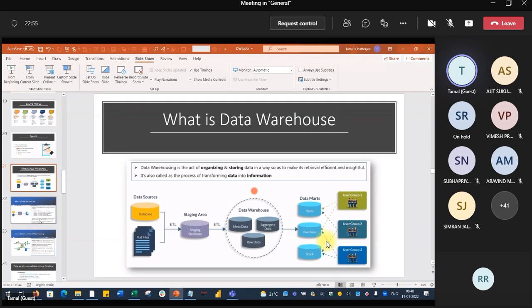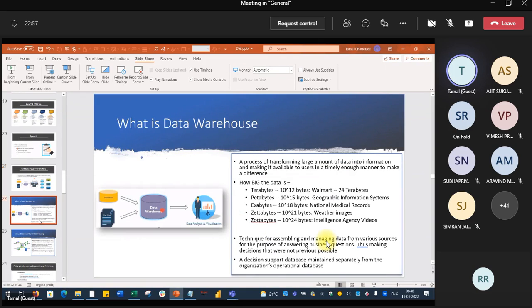Let us see. That is the source, that is the data warehouse. It is a simpler version of the previous image. So how big is the data?